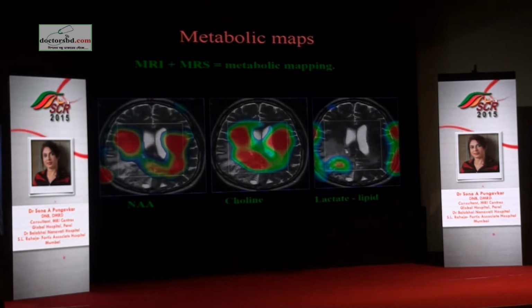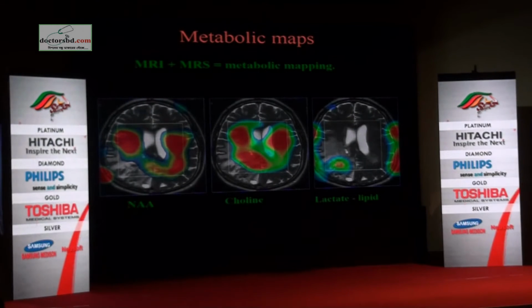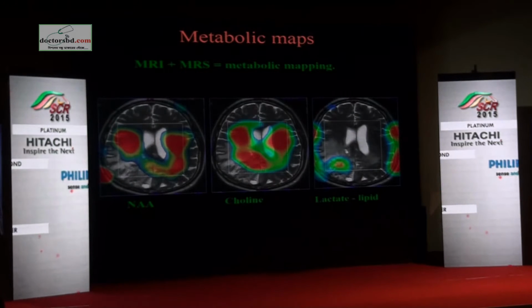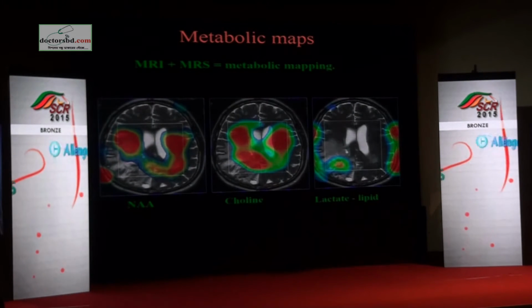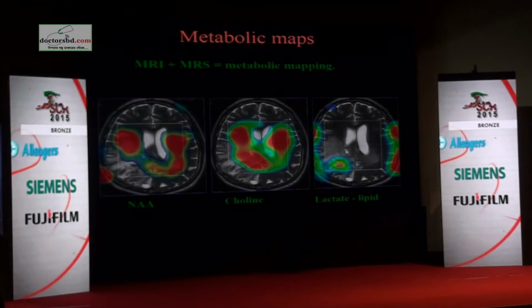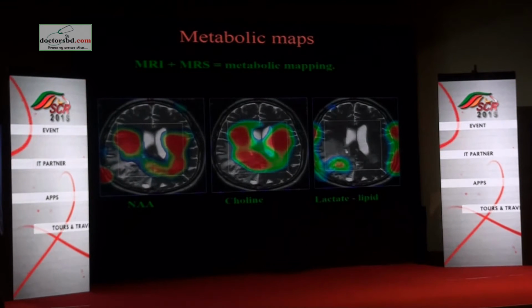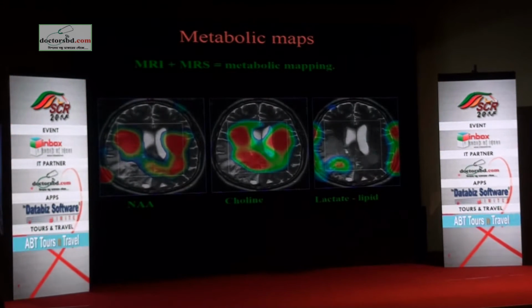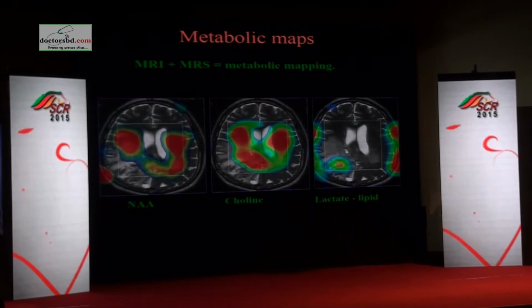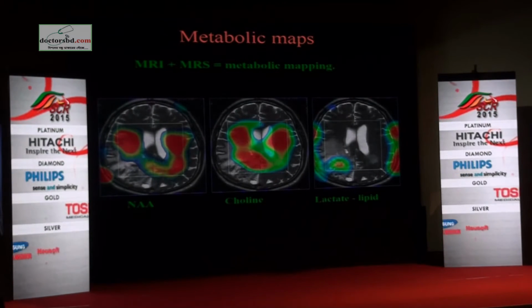But just to take you through what we look at: if you notice in this lipid lactate map, there is a big band of color on the outside at the scalp. So this is the scalp contamination which I was talking to you about. There's a lot of lipid signal which comes from the scalp. But what is relevant for you is what is the lipid within this voxel. So there is lipid here.